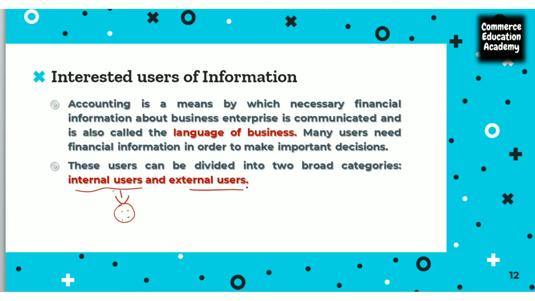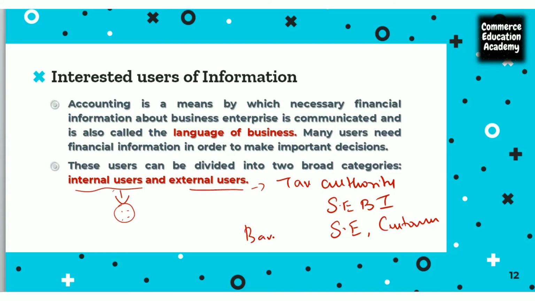And external users are the outsiders of the organization, for example customers, the tax authority and SEBI, the Securities and Exchange Board of India. Then we have stock exchanges, the banks, and financial institutions.